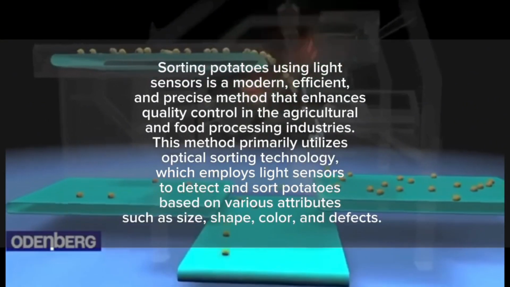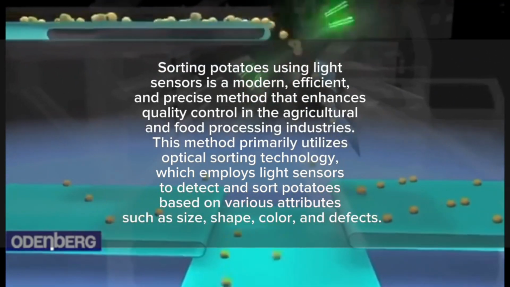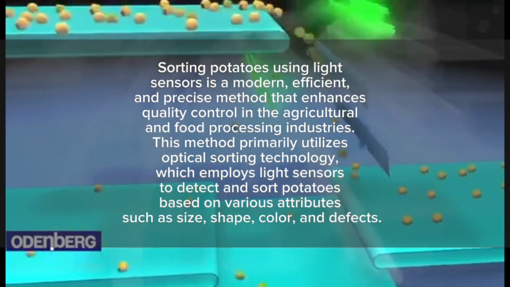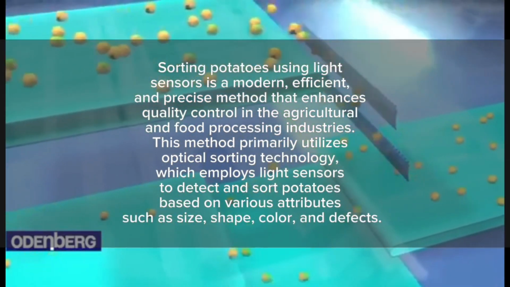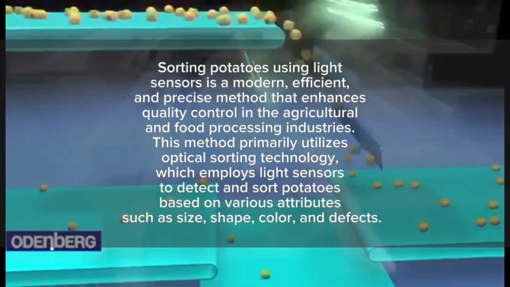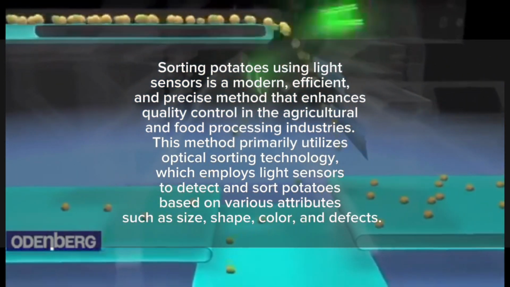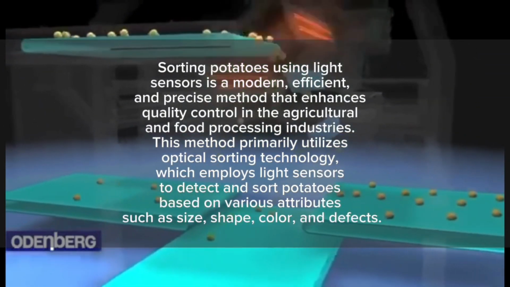Sorting potatoes using light sensors is a modern, efficient, and precise method that enhances quality control in the agricultural and food processing industries. This method primarily utilizes optical sorting technology, which employs light sensors to detect and sort potatoes based on various attributes such as size, shape, color, and defects.